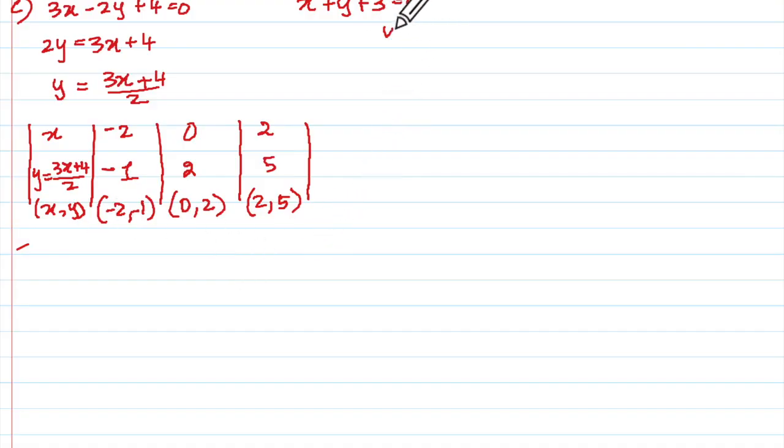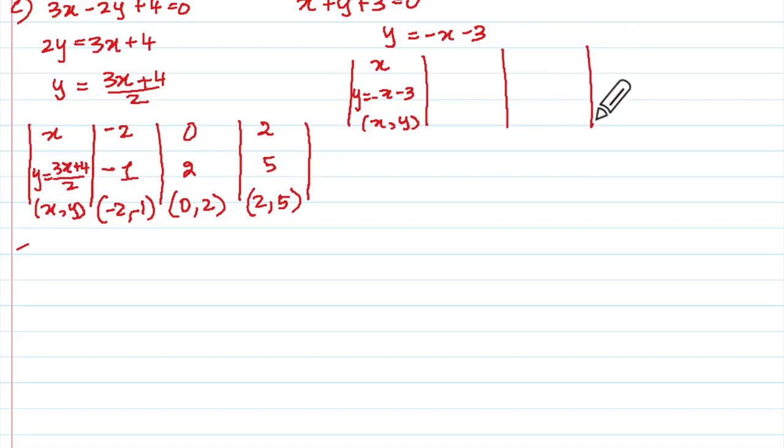For this, what will we have to do? y is equal to minus x minus 3. Correct? So here again, I will have x, then y equal to minus x minus 3 and x comma y. This is easy. If I take 0 here, I'll get 0 minus 3.